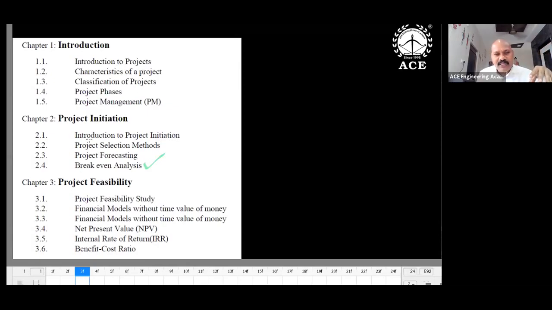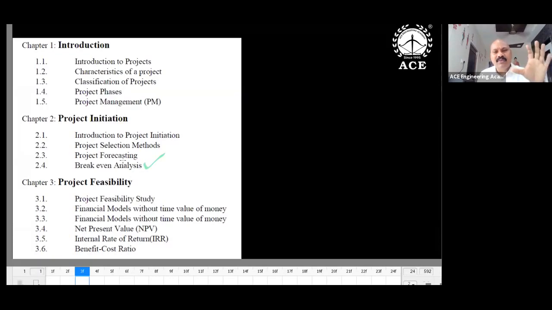And coming to the second chapter, project initiation. Here you can find one numerical topic, that is break-even analysis. There are only 2 formulae in this. One is break-even value or break-even sales, the second one is the P/V ratio. If you know these 2 formulae, that is enough. You can answer any type of question in break-even analysis. So I recommend this topic. It is a 30 minutes topic, so within 30 minutes you can finish. Don't miss this. And forecasting is new to civil, mechanical, and ECE.